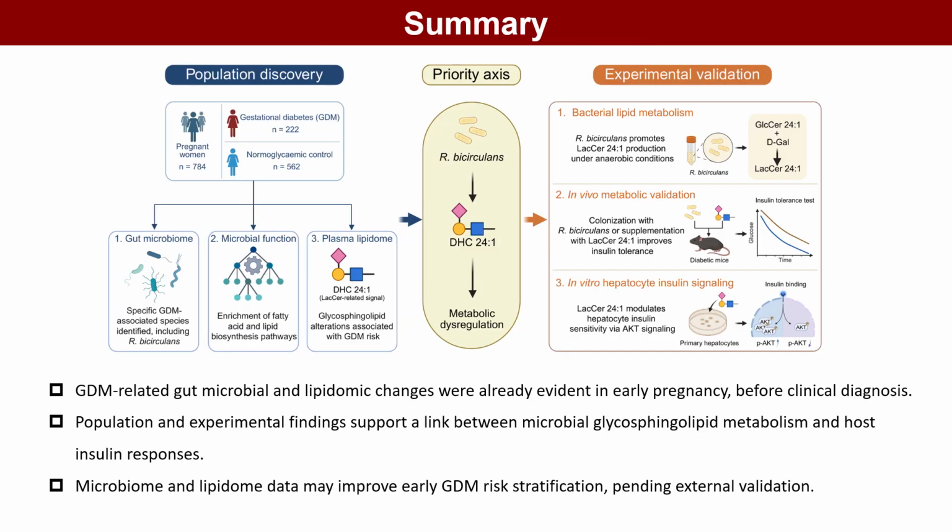In summary, changes in the gut microbiome and circulating lipidome related to gestational diabetes were already present in early pregnancy. Population multiomics and experimental findings suggest that Ruminococcus bicirculans may influence insulin signaling and glucose metabolism through glycosphingolipid-related processes. Microbiome and lipidome data may also improve early risk stratification. Further validation in diverse populations and pregnancy-relevant models is needed.